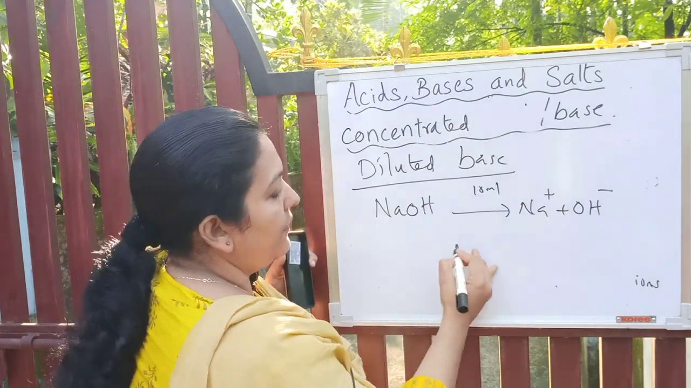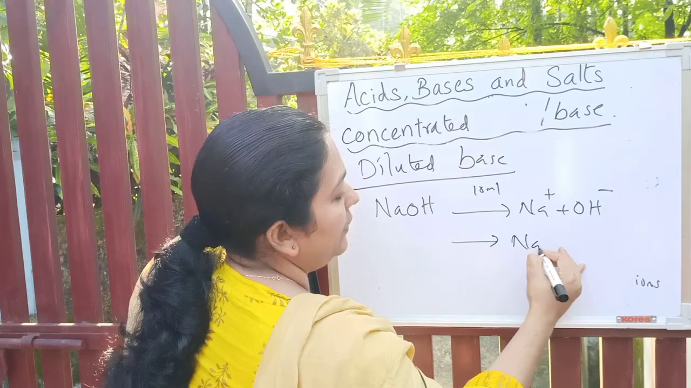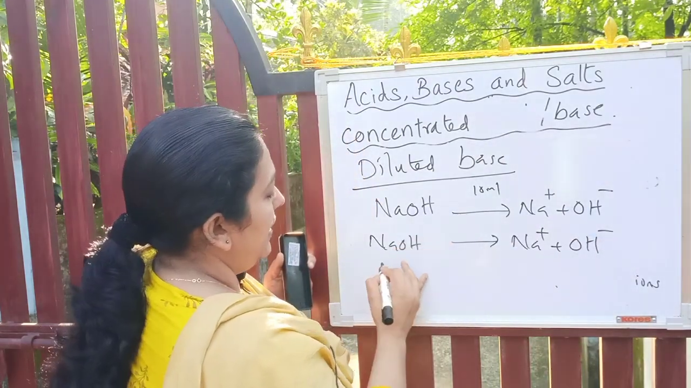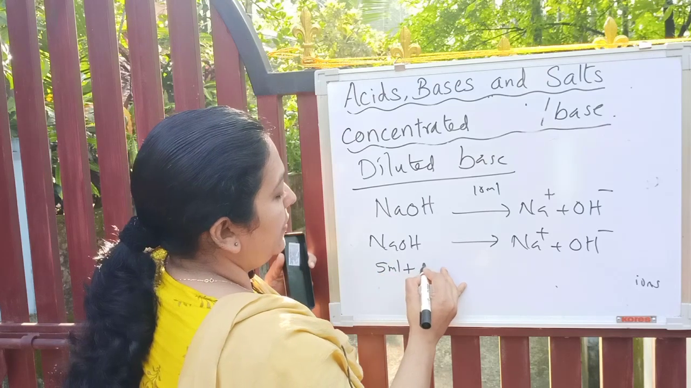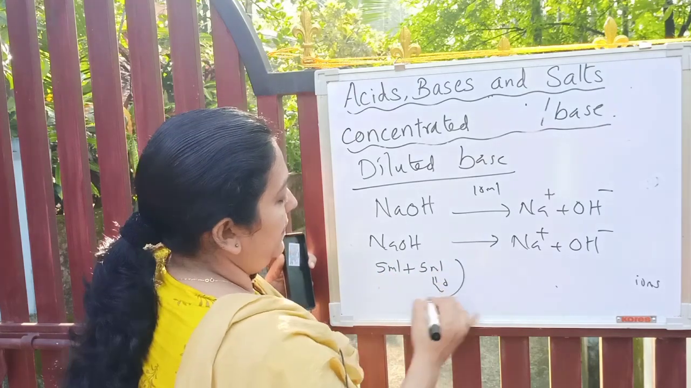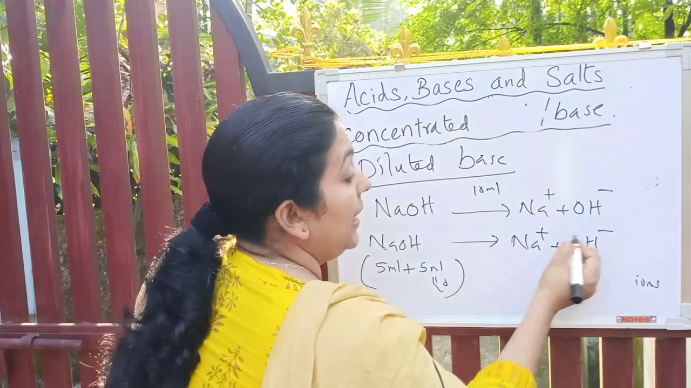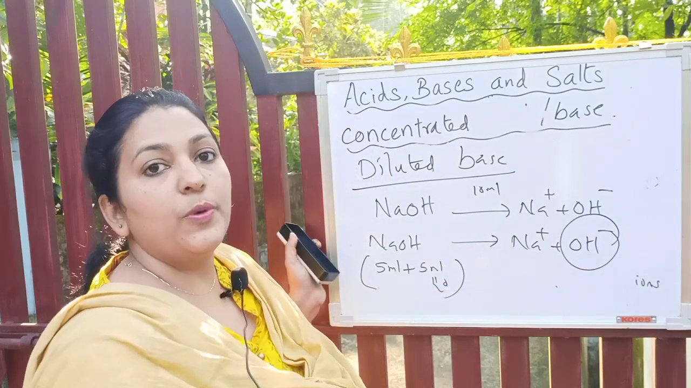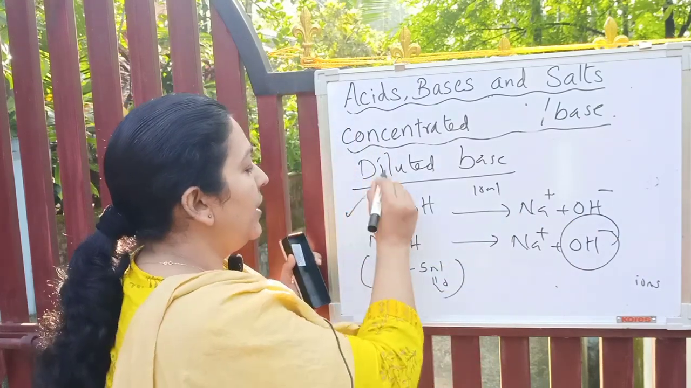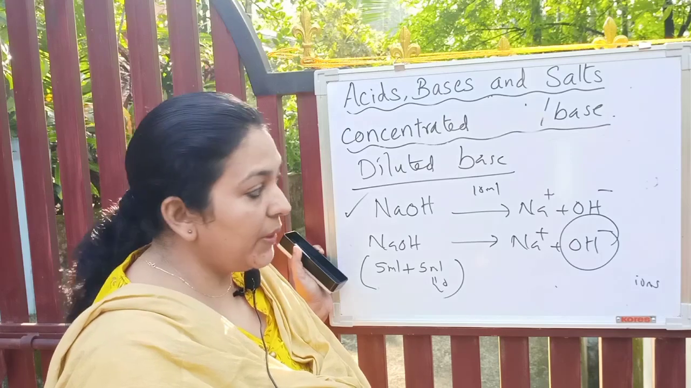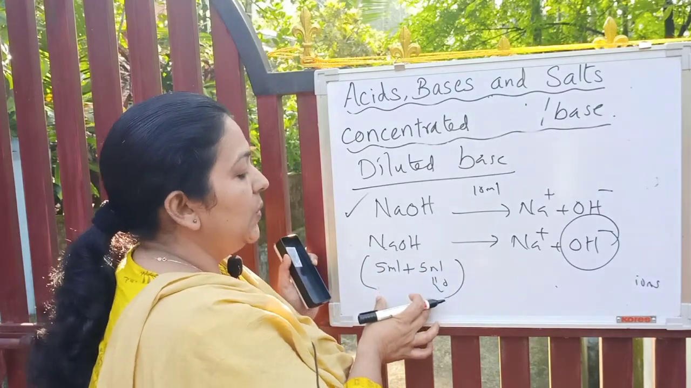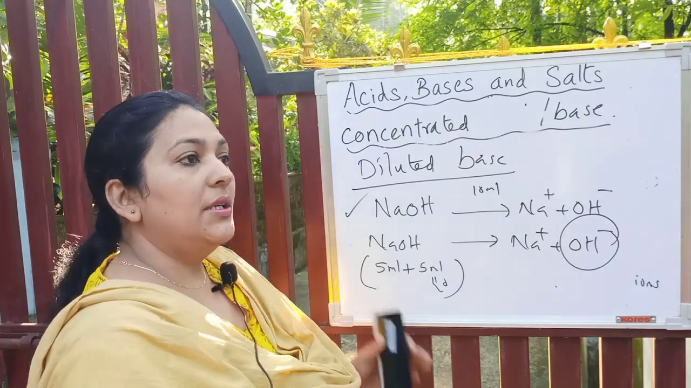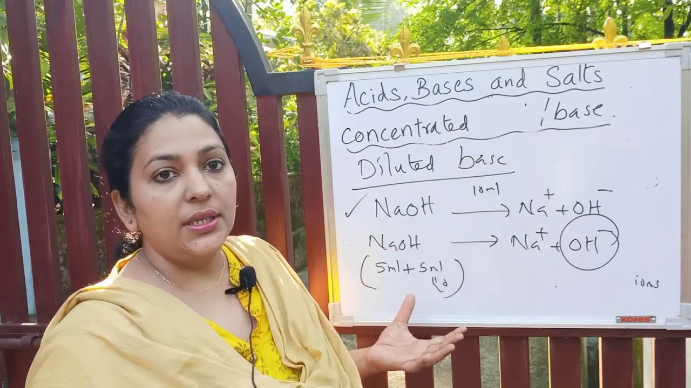So here what will happen? It will also split into OH minus ions, sodium hydroxide, here 5 ml sodium hydroxide and 5 ml H2O water. In this case also they will split into ions, but the number of hydroxide ions produced will be less compared to the first case. So it is called diluted base, diluted sodium hydroxide. Hope it is clear what is concentrated and what is diluted.